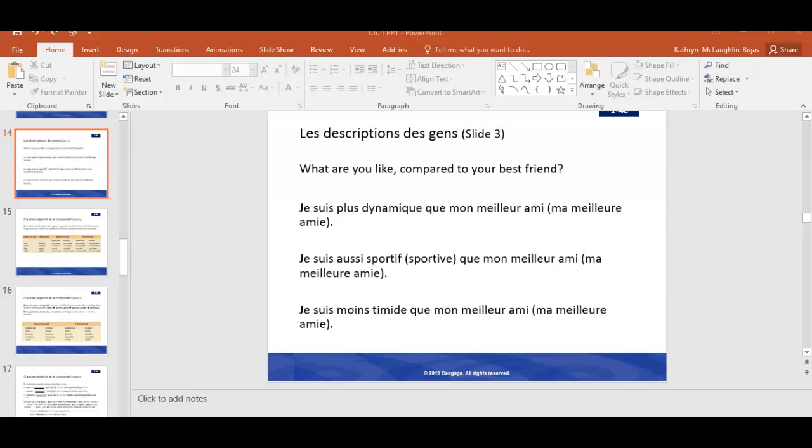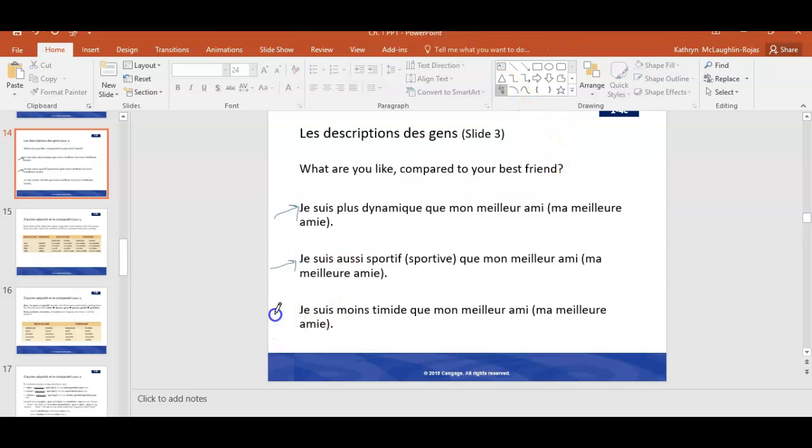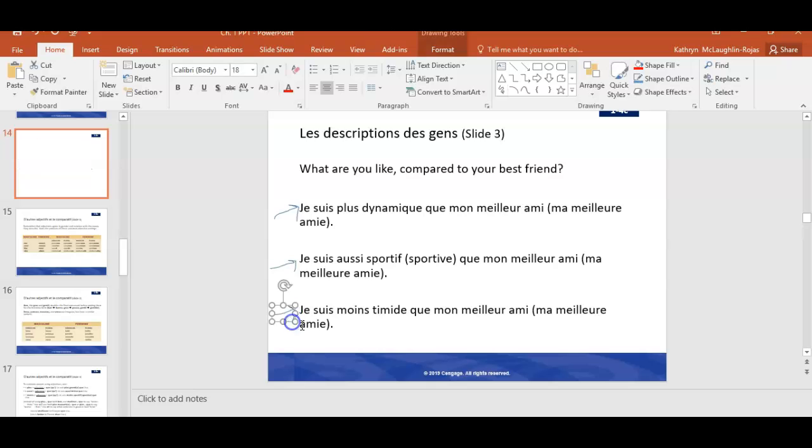And so you remember last time we talked about les descriptions des gens, so descriptions of people. So that should look familiar to you right here. Then we began to talk at the end of that video about making comparisons. So you'll see with all of these sentences that are here on this last slide we looked at, they all have something in common, right? They all begin with this expression, je suis. And if you remember what that means from our previous videos, je suis means I am.